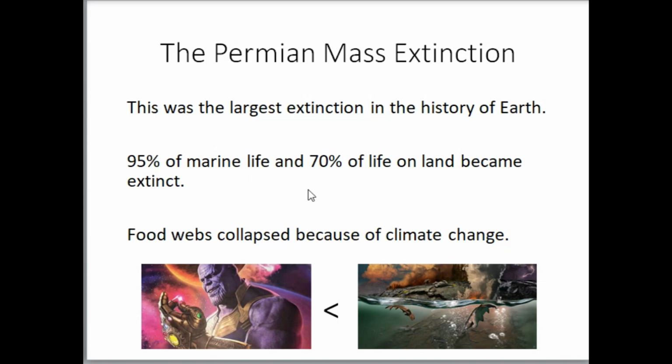So you have to wonder, well, why did they die? Well, ultimately, there was very rapid climate change. Could be due to a volcano, could be due to meteorites. And what that would have done is it would have blocked out the sun, which would have killed plants. As a result, plant eaters died, and as a result, animals that ate those died as well. So entire food webs collapsed because of climate change. And that's it. That's the Paleozoic era.